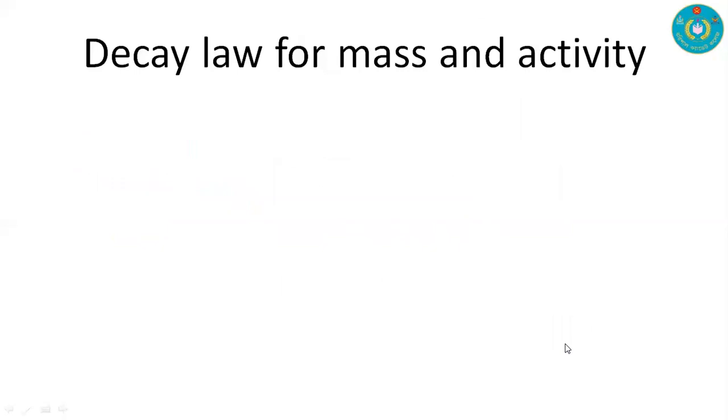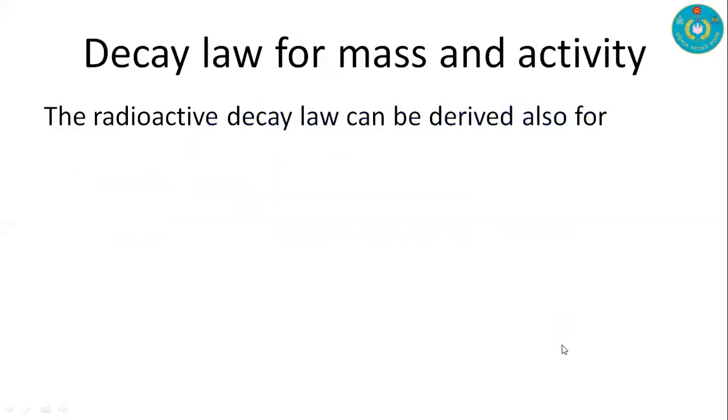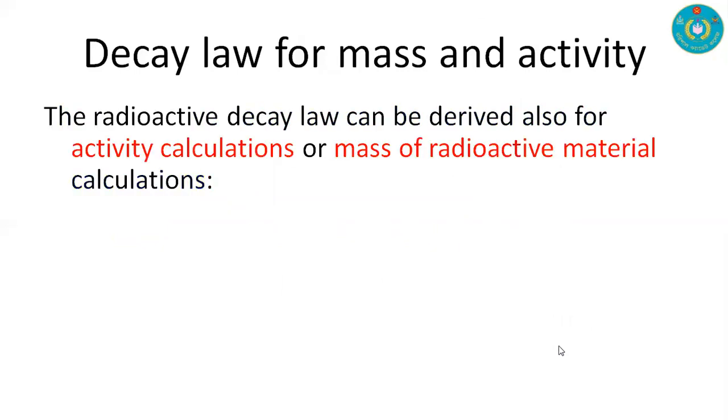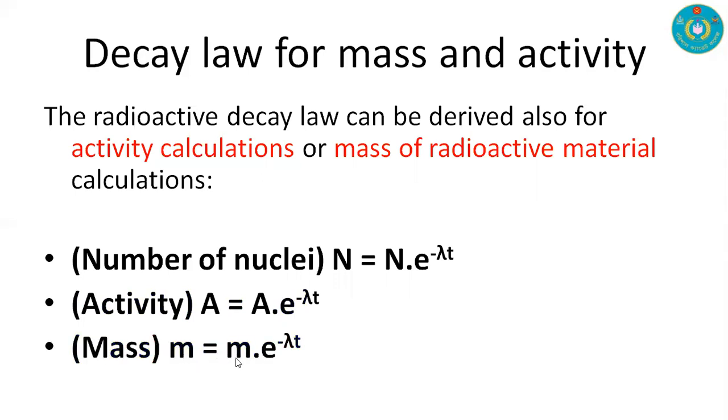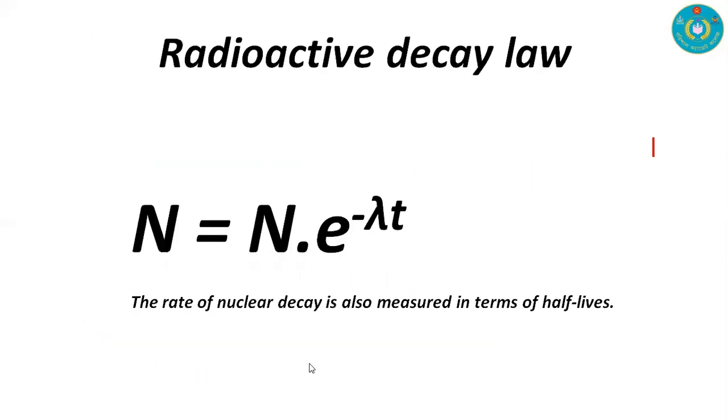And the decay law for mass and activity: we have introduced the previous decay law for the number of nucleons, and we can write the decay law for activity as A is equal to A naught e to the power minus lambda t. For mass, the equation is M is equal to M naught e to the power minus lambda t. And the predictive decay law, which is more common and important for you, is N is equal to N naught e to the power minus lambda t.